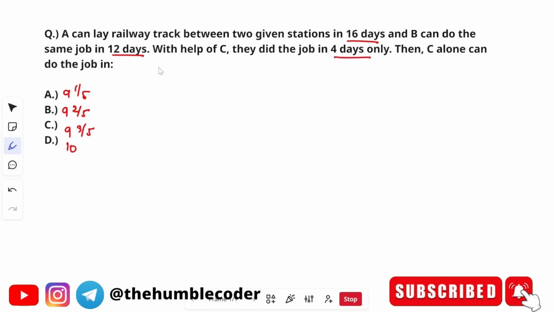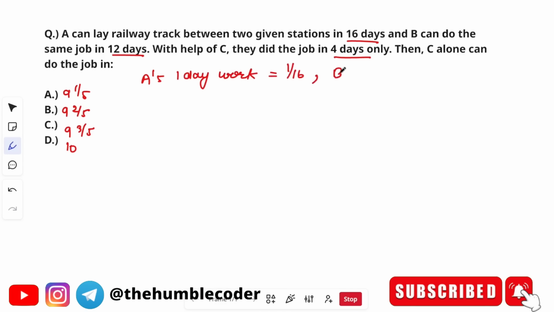Basically, for A and B, we are given the amount of days in which they can do the work, but for C it is asked. We are also given one helper data, which is that if they worked together, they can do it in 4 days only. So let's understand. A's 1 day work is how much? A can do the work in 16 days, so A's 1 day work is 1 by 16.